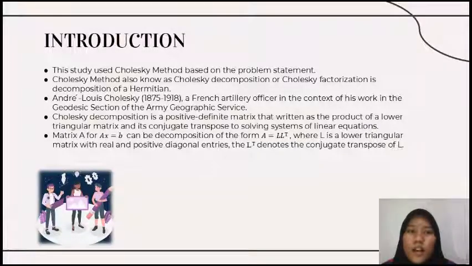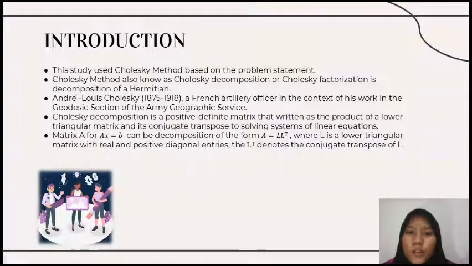Cholesky method, also known as Cholesky decomposition or Cholesky factorization, is a decomposition of a Hermitian matrix. This decomposition was invented by Andre-Louis Cholesky, a French artillery officer, in the context of his work in the geodesic section of the Army Geographic Service. Cholesky decomposition of a positive definite matrix is written as a product of a lower triangular matrix and its conjugate transpose, to solve a system of linear equations.